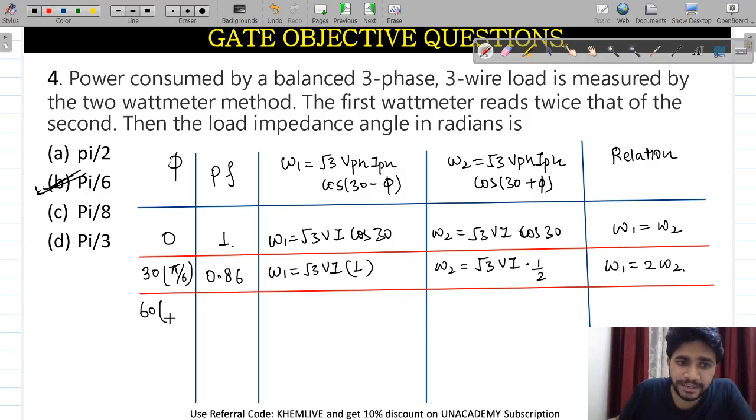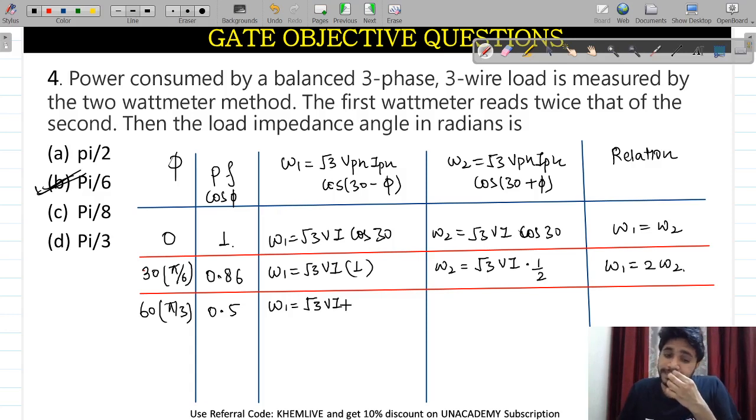This is 60 degree, which means pi by 3. For cos 60, it is 0.5. What will be this value? W1 will be equal to root 3 VI, this is V and this is I, so it will become cos of minus 30. Cos of minus 30 will be what? It will give the positive value only. Cos of minus 30 is a positive value, and the value will be root 3 by 2.